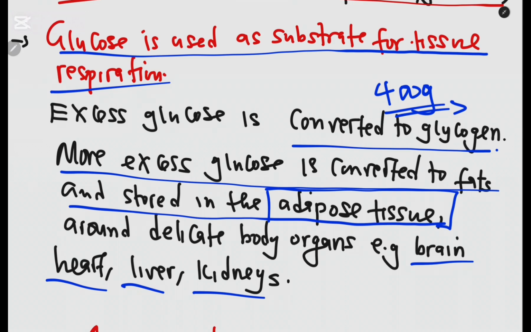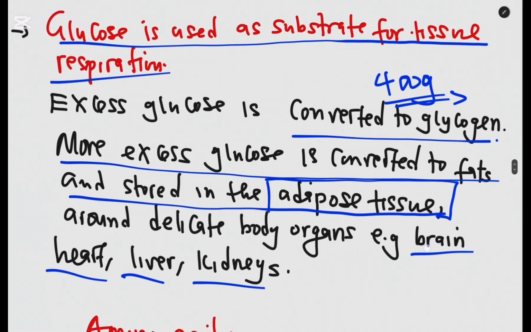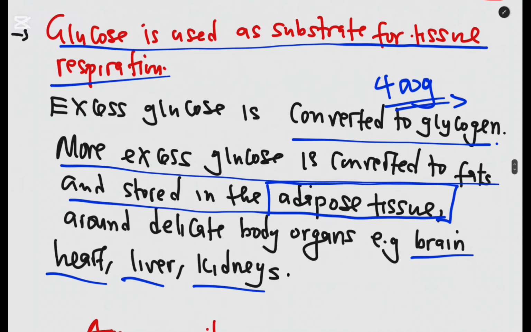Which means it is very possible that you can gain weight just by eating a lot of carbohydrates, because excess of it can be converted into fats. All right, I guess you've gotten something here. What I'm saying is that glucose is used in tissue respiration as a substrate, but excess of it is converted into glycogen. Then more excess is converted to fats and stored around delicate organs such as the brain, the heart, the liver, and the kidney, and also under the skin. That is called adipose tissue.